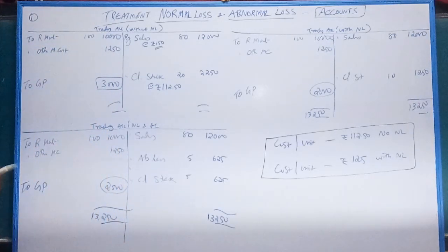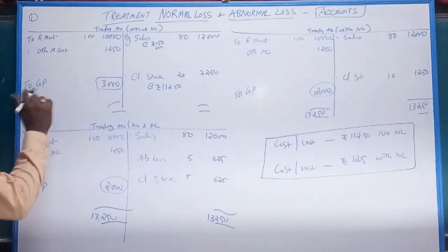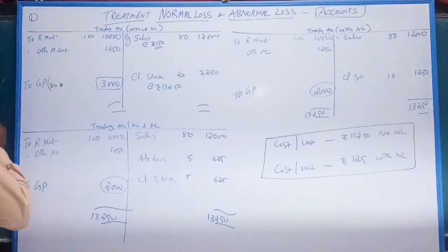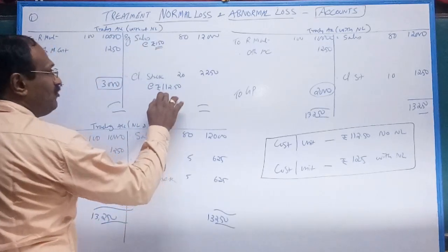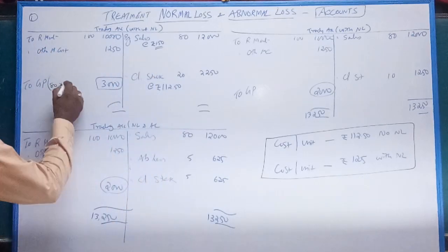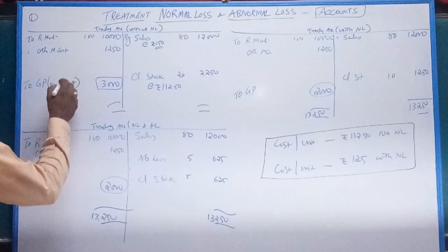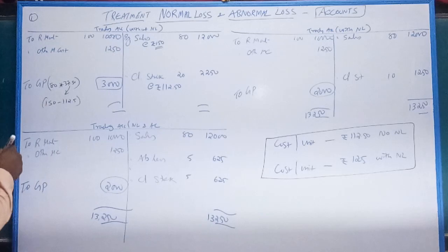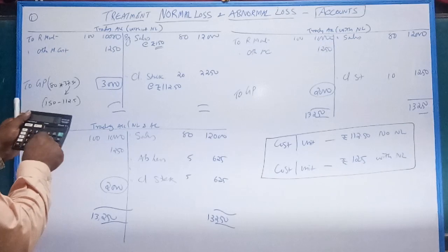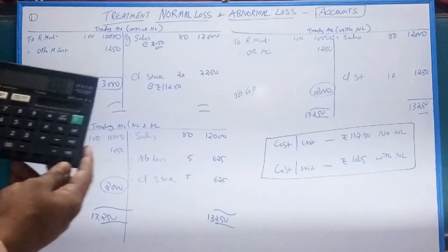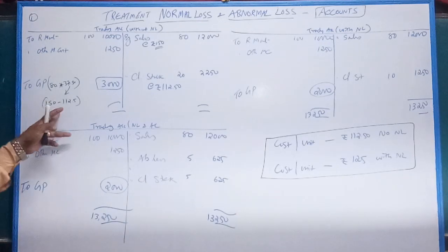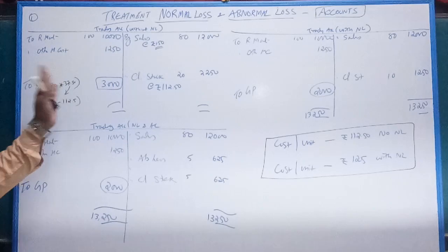Very important here. Actually, this 3000 is very simple. How much are you going to sell? 80. What's your cost per unit? 112.5. Selling price 150. What's the profit? 37.5. So this 37.5 is nothing but 150 minus 112.5. Got my point? So 80 into 37.5 is nothing but 3000. This is your gross profit. This is without normal loss.